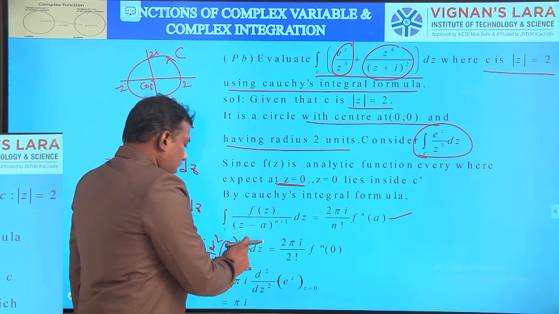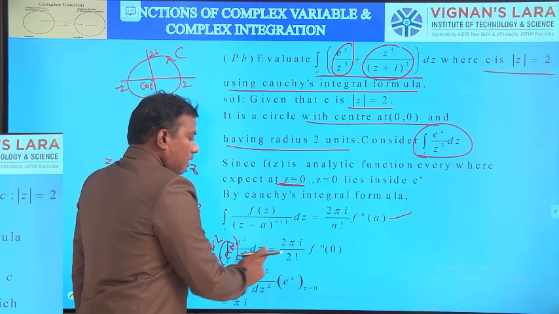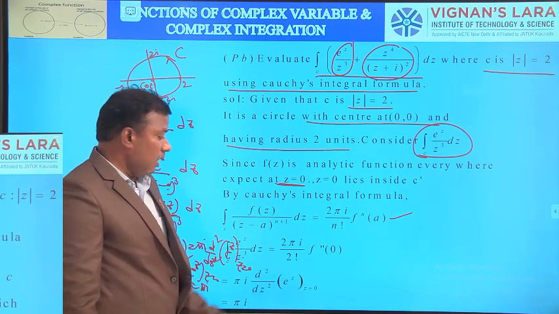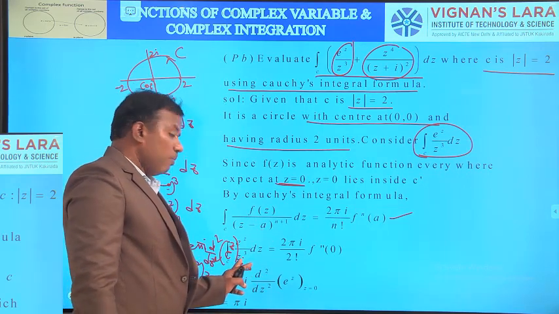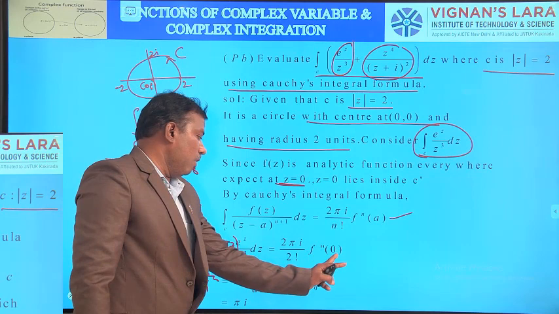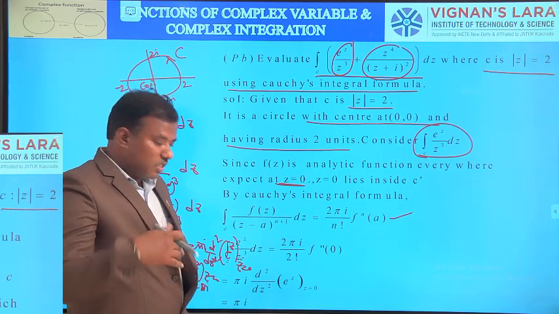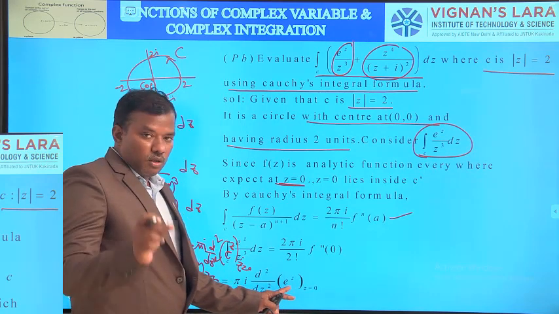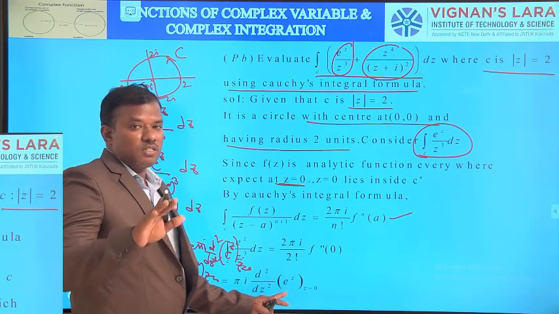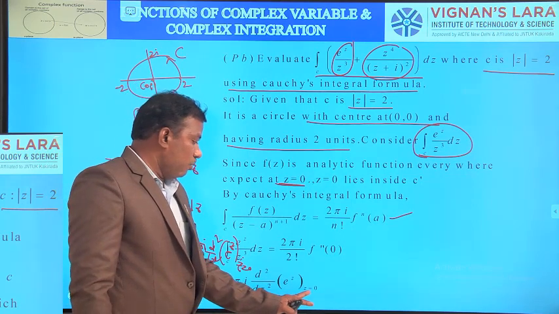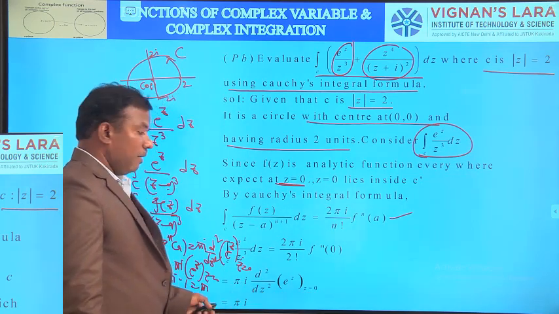Then coming to the next point, evaluate the integral over C of e power z by z minus 0 whole cube dz, where C is mod z equal to 2, a circle with center 0, 0 and radius 2 units. Here f of z is e power z, its first derivative is e power z, second derivative also e power z. Finally, putting z equal to 0, we get pi i.